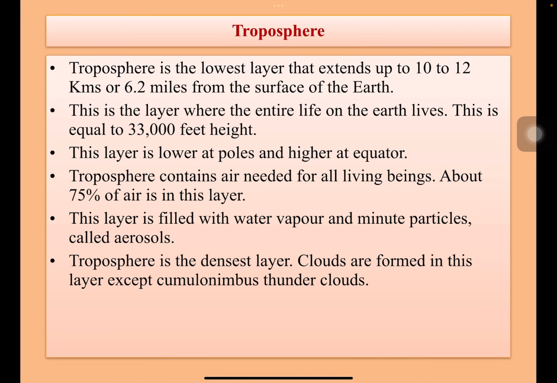The troposphere is the first one, that is close to Earth's surface. It is the lowest layer that extends up to 10 to 12 kilometers from the surface of the Earth. This is the layer where the entire life on the Earth lives. This is equal to 33,000 feet height. This layer is lower at poles and higher at equator. Troposphere contains air needed for all living beings. About 75% of air of the entire atmosphere is in this layer.